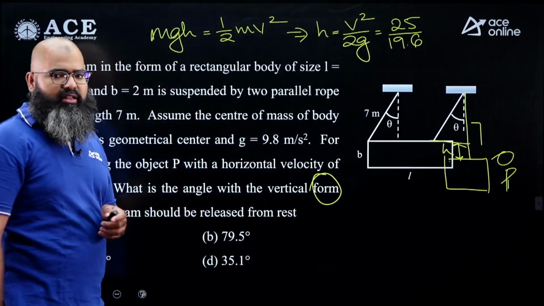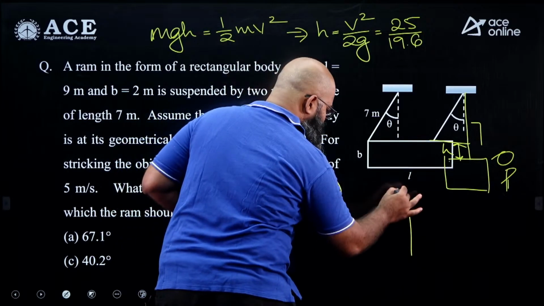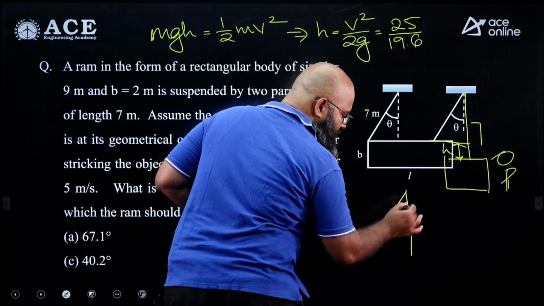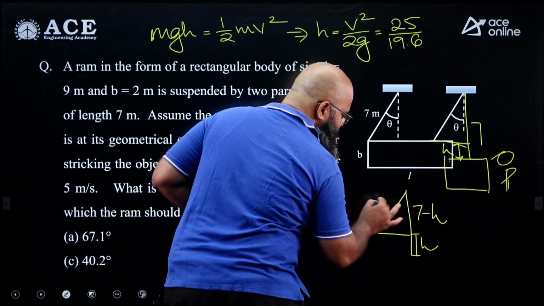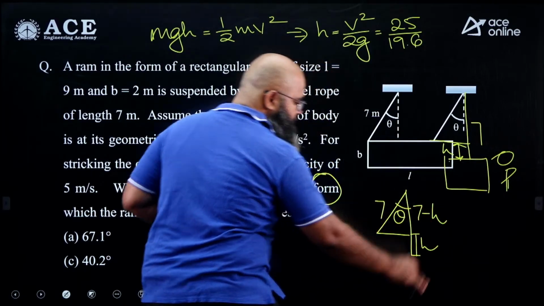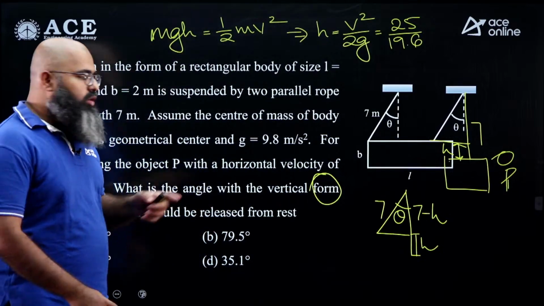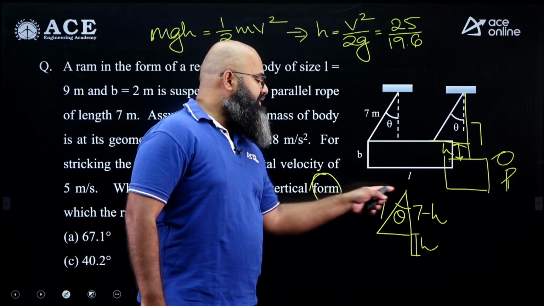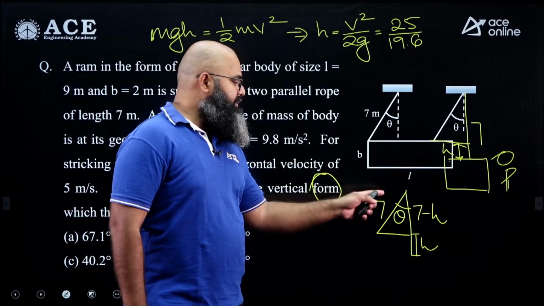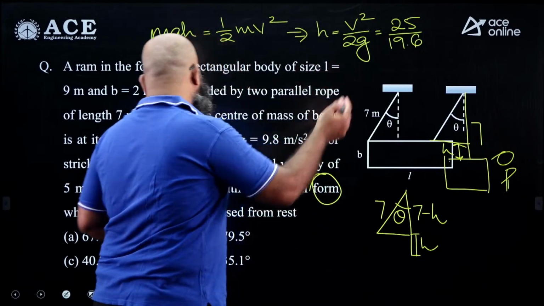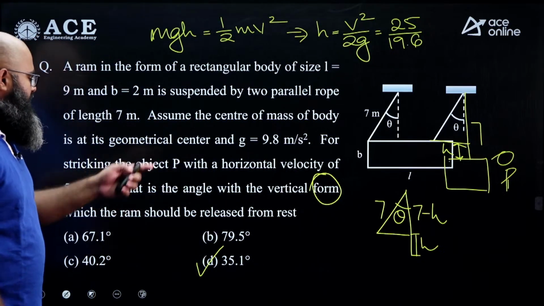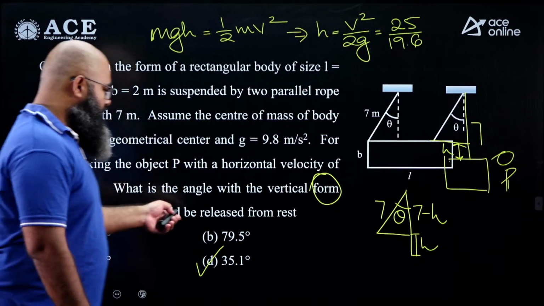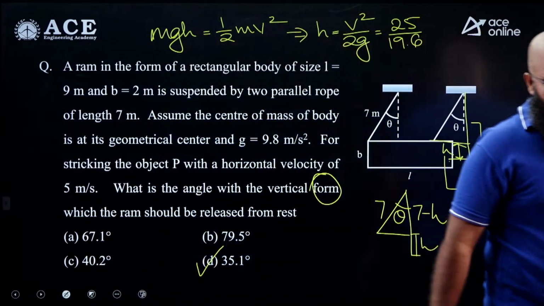Now that I have got this particular value, the angle theta I can find is something like this. Now you see, if this height is equal to h, this is equal to 7 minus h, and this is 7, this angle is theta. The value of theta will be equal to cos inverse of 7 minus h divided by 7. If you do that calculation, you will get exactly 35.13 degrees. Let us round off to 35.1 degrees. So answer over here is option D, very simple question.